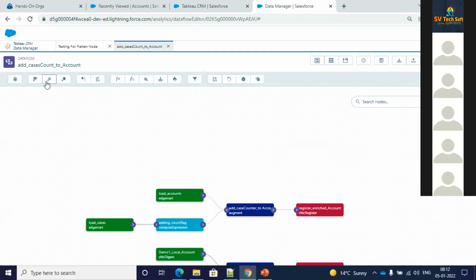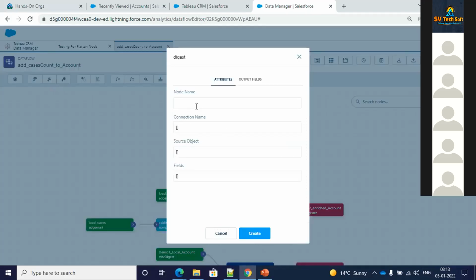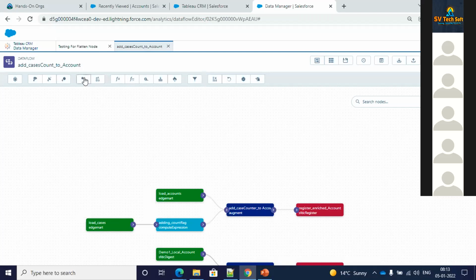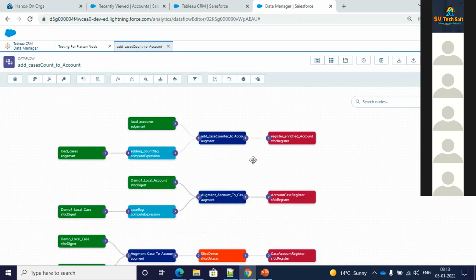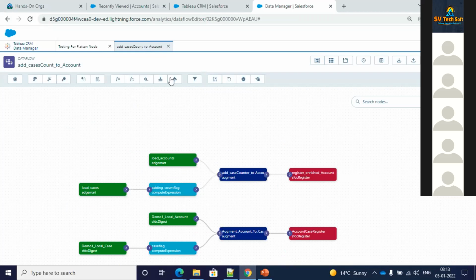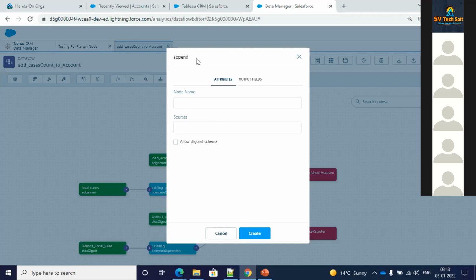Then you have this digest node. The digest node is all about when you are pulling data from any other external system. Then you have this edgemart. There could be certain datasets which already exist for you. From there, if you want to perform certain further transformation, then you go for this edgemart. Then you have this append node. Let's say there could be 2 to 3 external sources and you want to combine all those. For that we go for this append node.